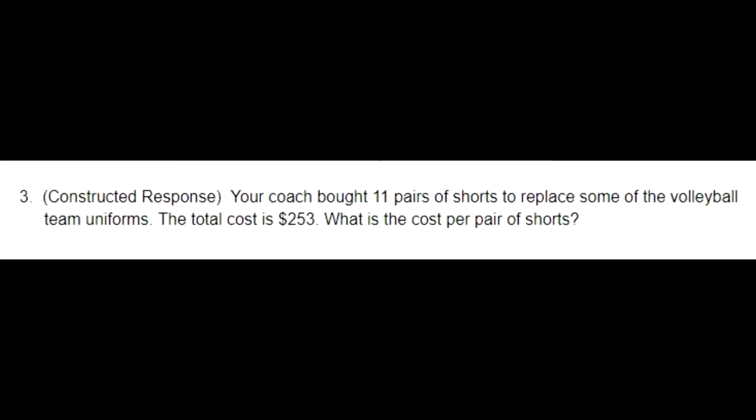Let's move on and take a peek at number 3. Number 3 says, your coach bought 11 pairs of shorts to replace some of the volleyball team uniforms. The total cost is $253.